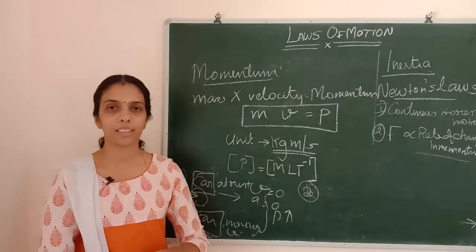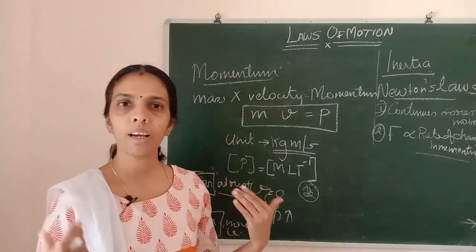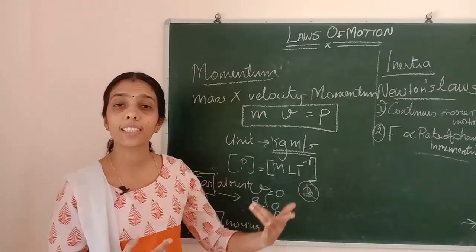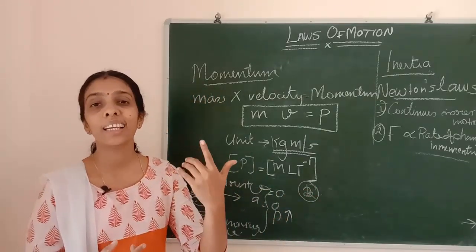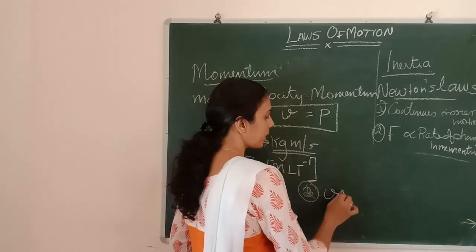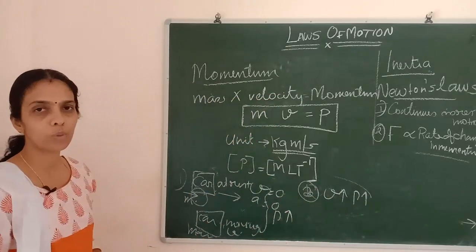So what will be the difference? In the second case, the person will die. So that is the difference. As velocity increases, momentum also increases. Now you understood these two situations.